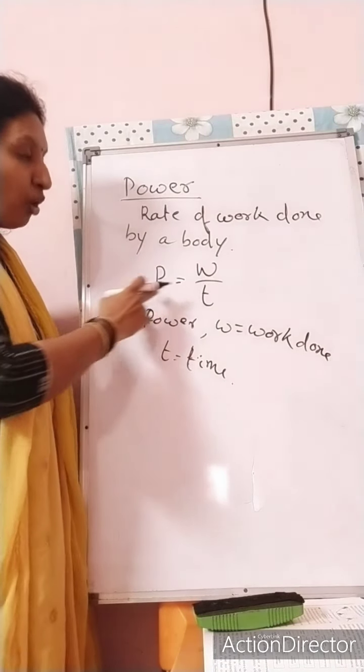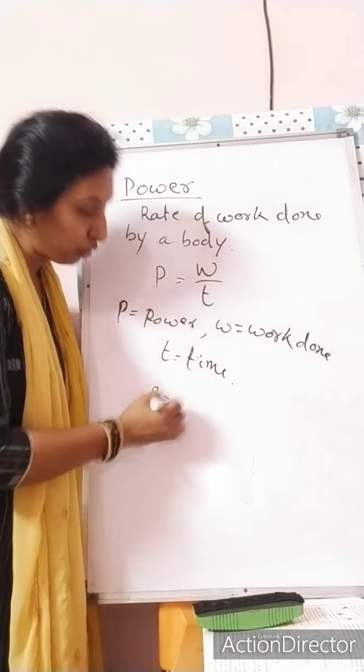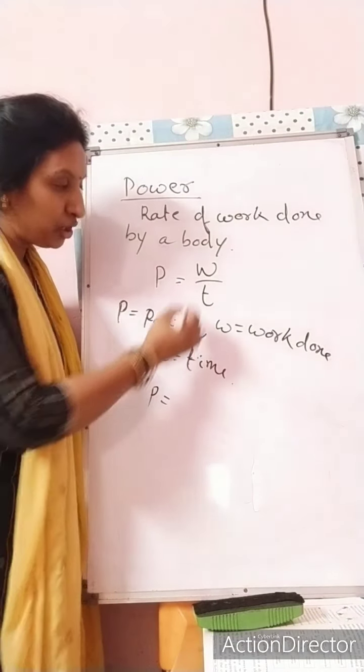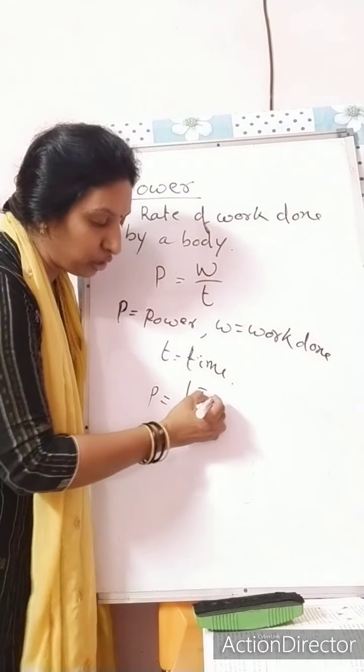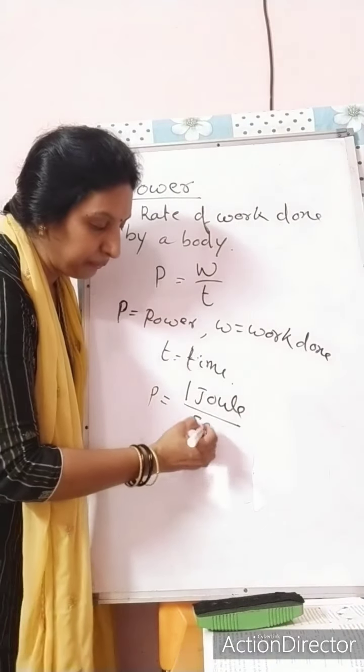So what about the units? P equal to work done by time. Work done is 1 joule, you know this one, joule, and this one is second.